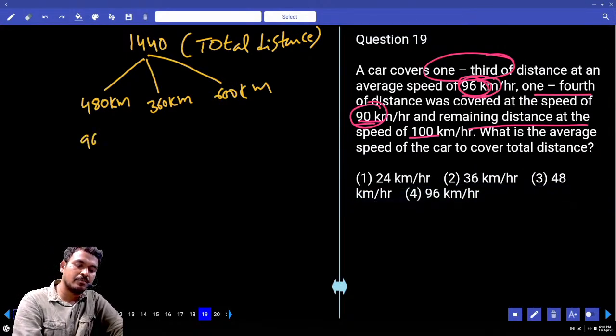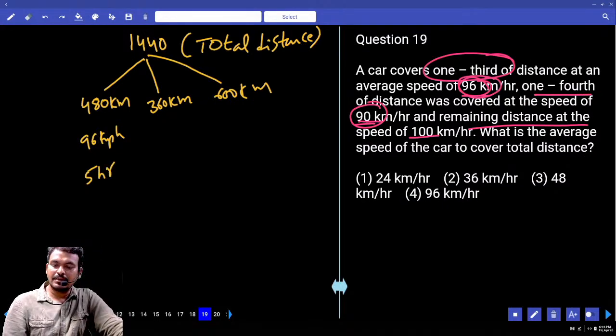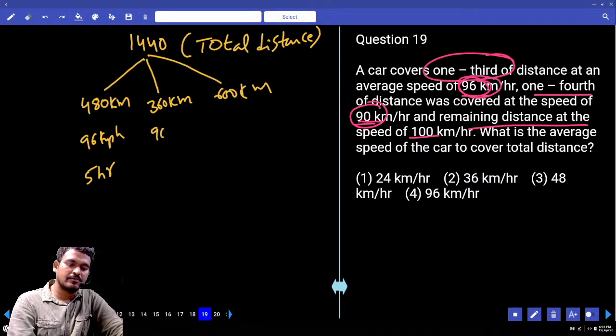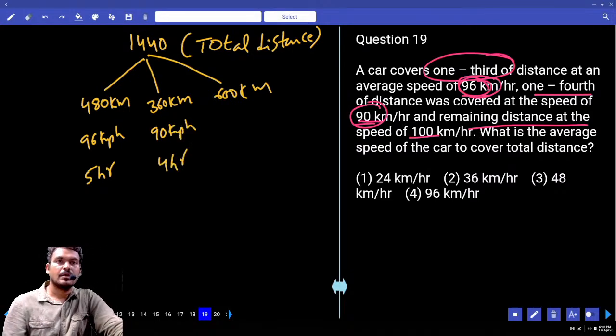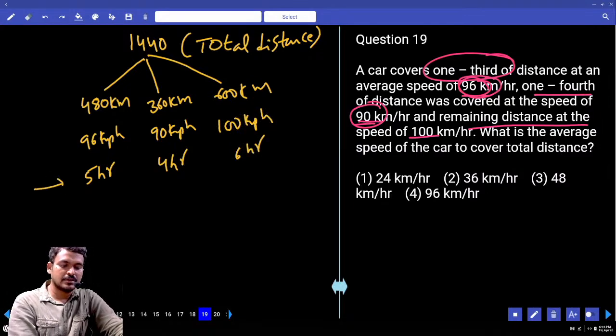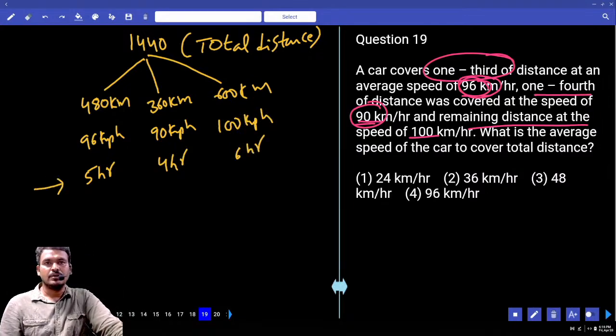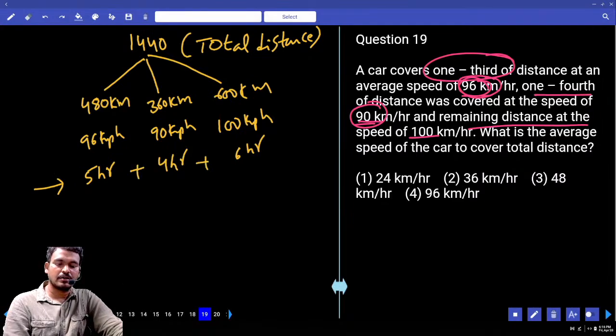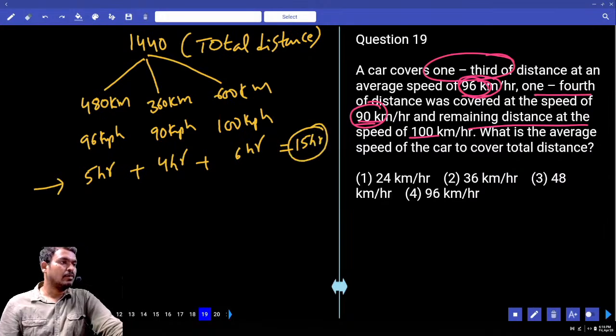First, 480 kilometers covered with a speed of 96 km per hour. How much time is taken? 5 hours or 4 hours? 5 hours. Second, 360 kilometers covered with a speed of 90 km per hour. How much time is taken? 4 hours. Third, 600 kilometers covered with a speed of 100 km per hour. How much time is taken? 6 hours. First time 5 hours, second time 4 hours, third time 6 hours. What is the total time taken? 15 hours.